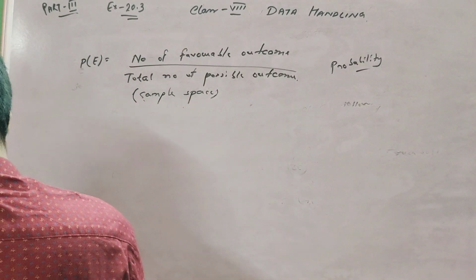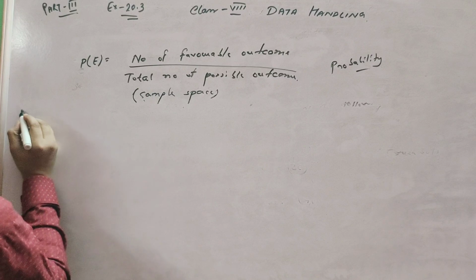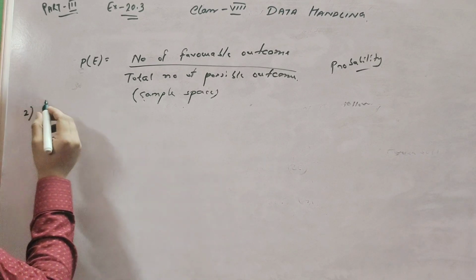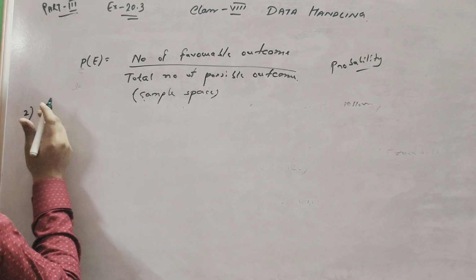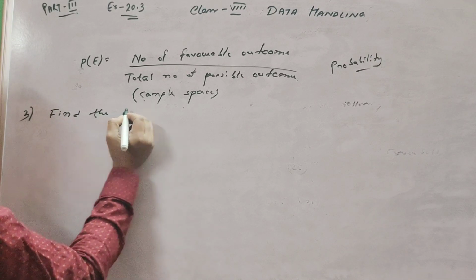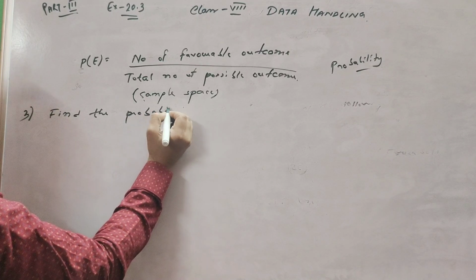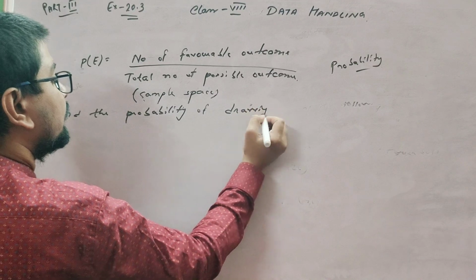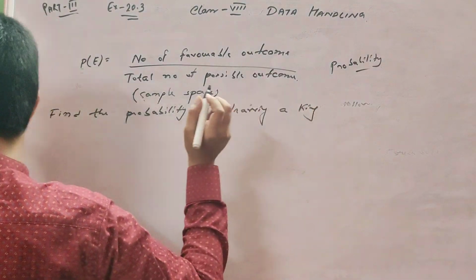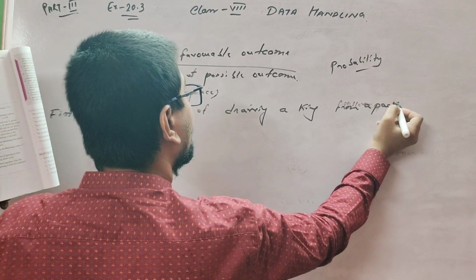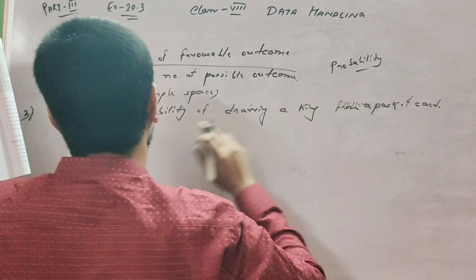Okay, question number 3. Find the probability of drawing a king from a pack of cards.